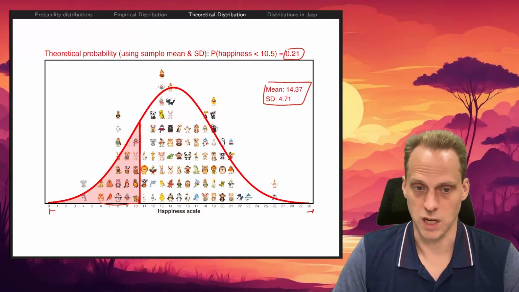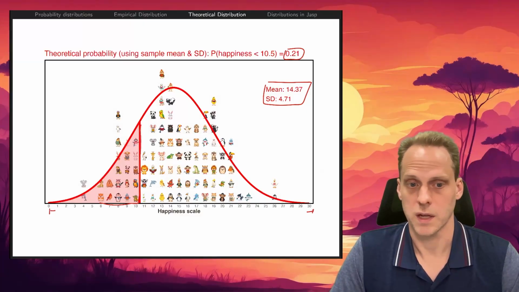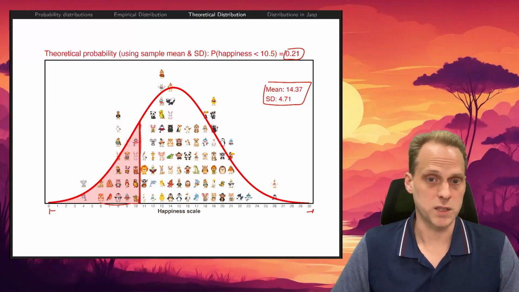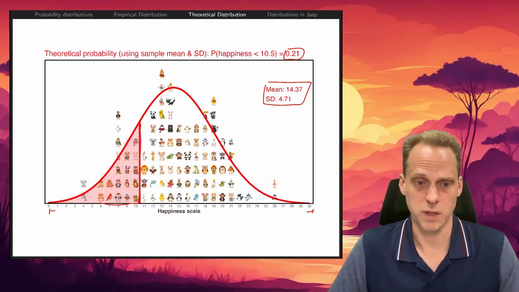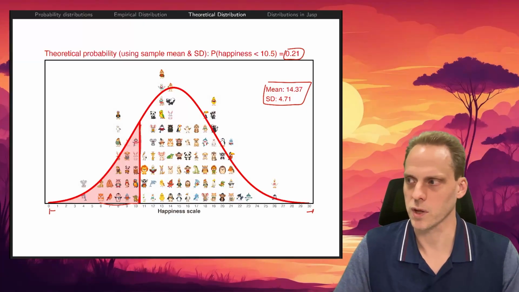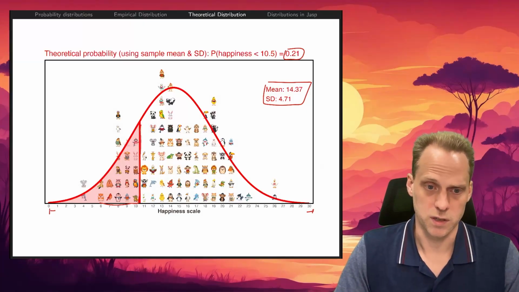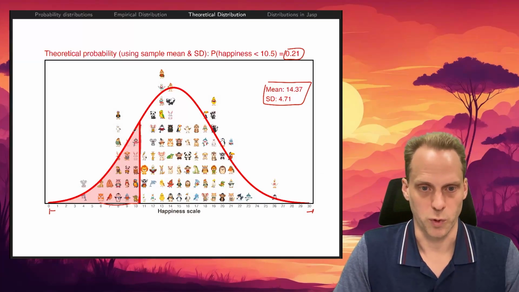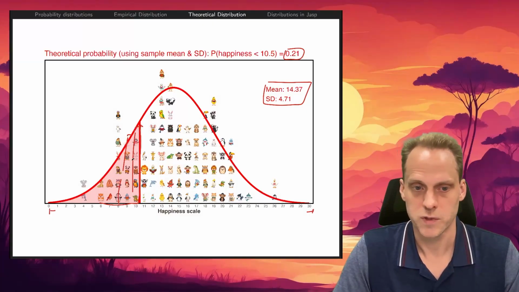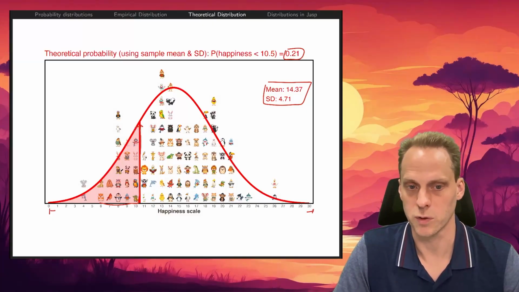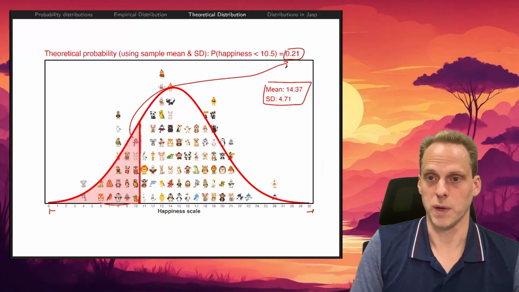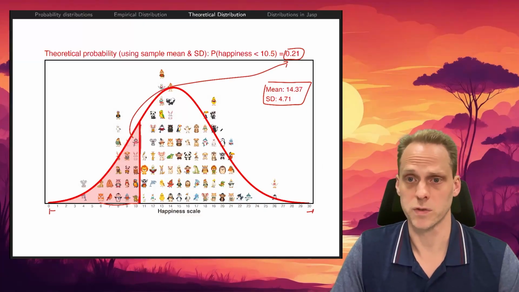We can calculate the size of this. You might remember that from high school mathematics. It can actually be pretty complicated; you need to check integrals and stuff like that. I'm not going to talk about how you do that. You just calculate how big this is. One thing you could do is just approximate it, with a bar, how high it is, and some heights. But there's a better way to do it in JS, which I'll show. And that gives us the probability, according to the theoretical distribution, of scoring below 10.5.